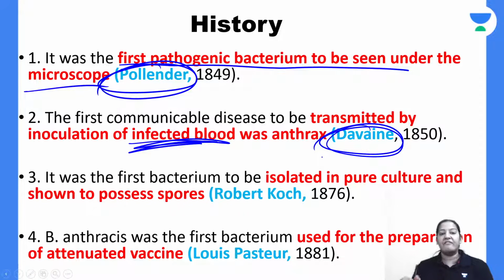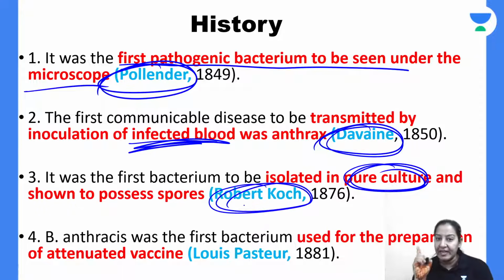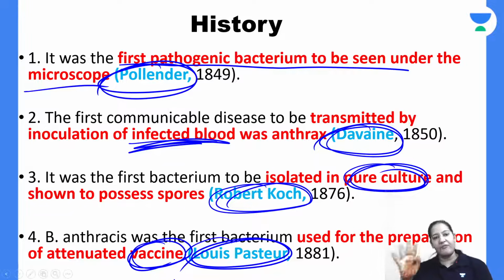It is the first bacteria which is isolated in pure culture by scientist Robert Koch, and he got the Nobel Prize for that, right? And it is the first bacteria for which a vaccine is produced by Louis Pasteur. So there are four scientists.